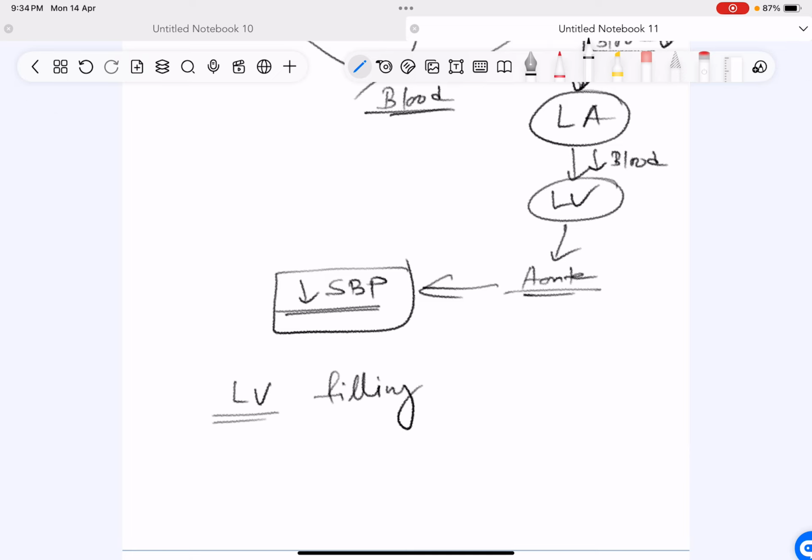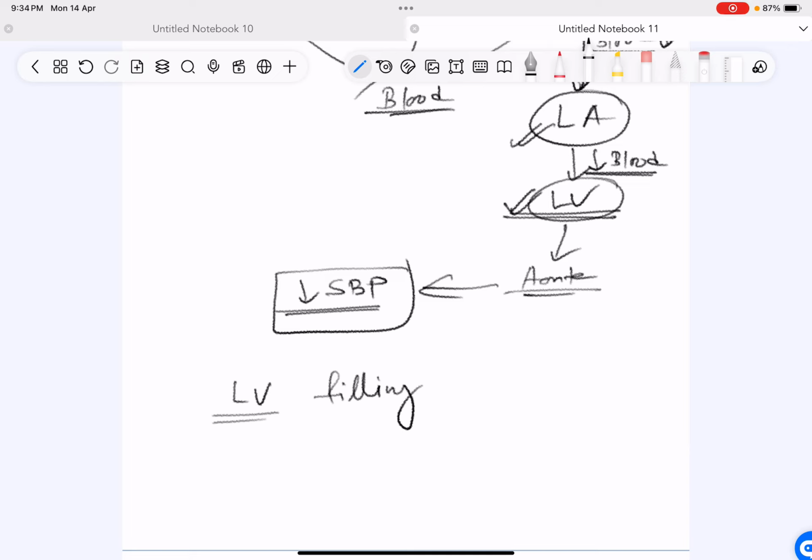Normally, the blood coming from the left atrium to the left ventricle is decreased during inspiration. Accepted, it is accepted that during inspiration the blood coming from left atrium to left ventricle is less.